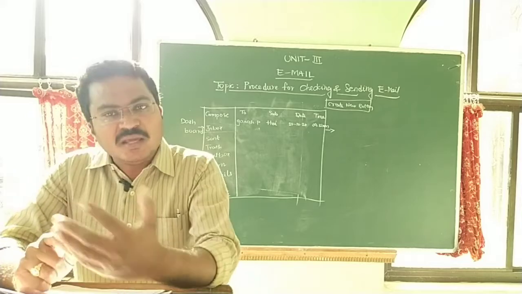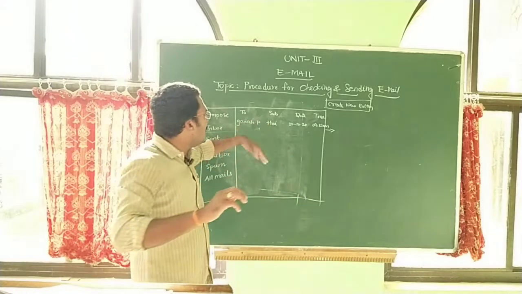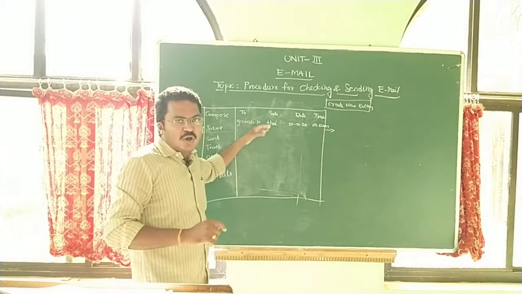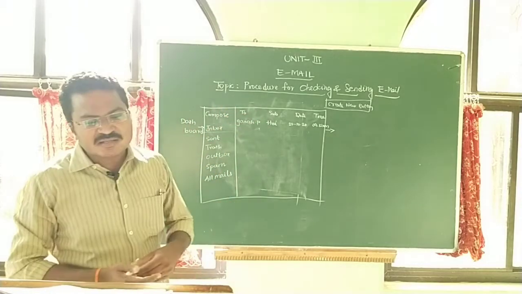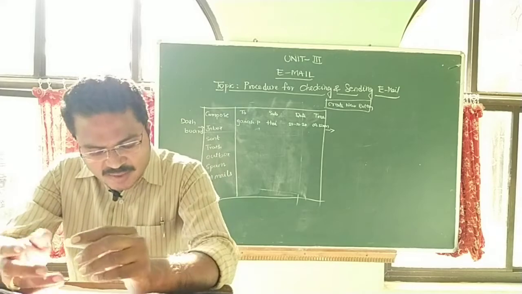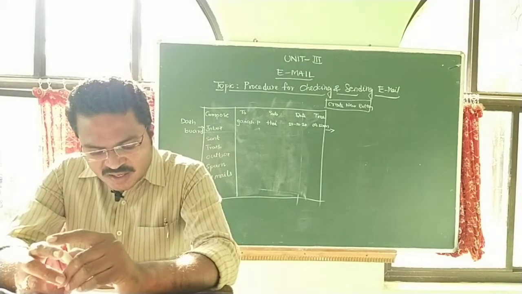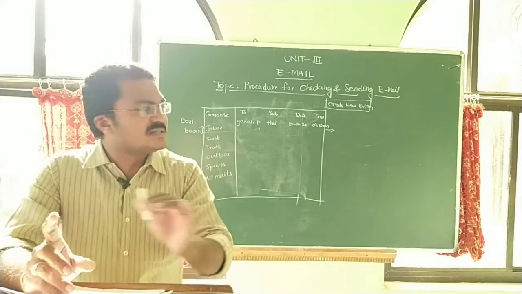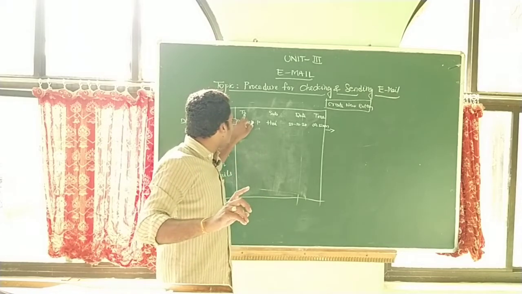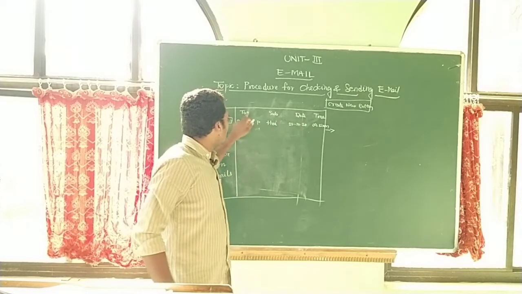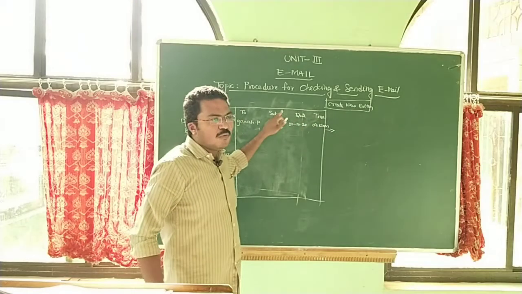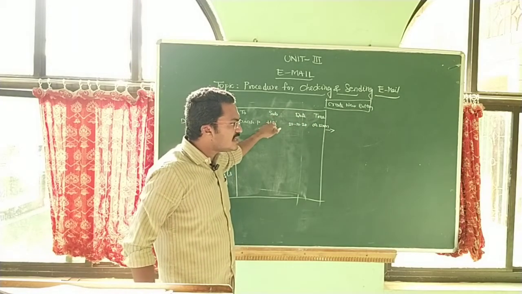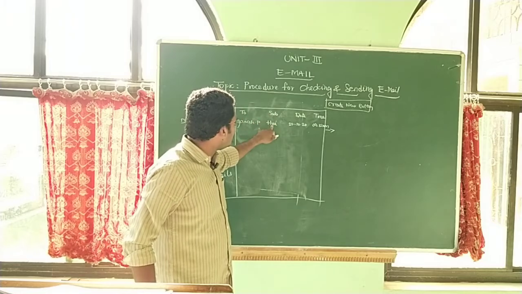So to read email, for example, a new mail is coming into my account. How can I read my new email in my inbox? That is very simple. To read email, simply click on the subject of the email. The right panel contains 4 fields. One is the to, second is the subject, then date and time. So if you want to read any message in your account, just click the subject.